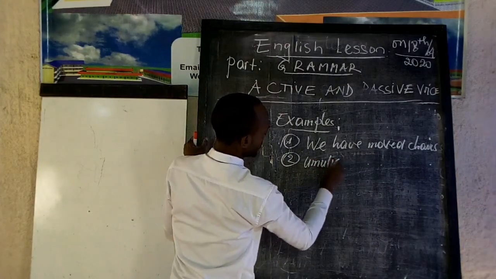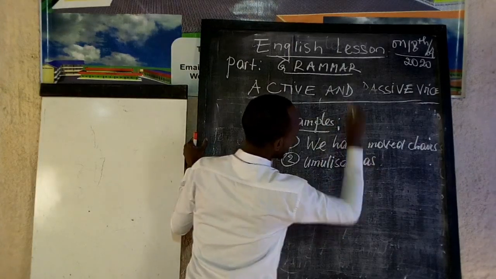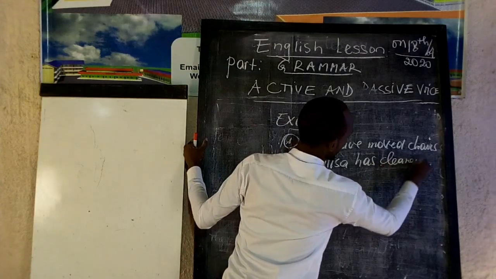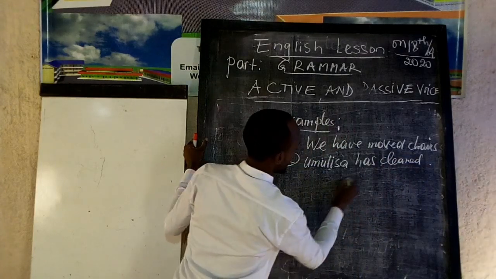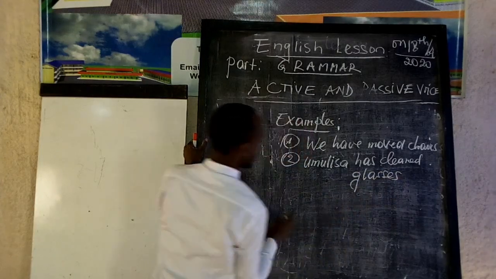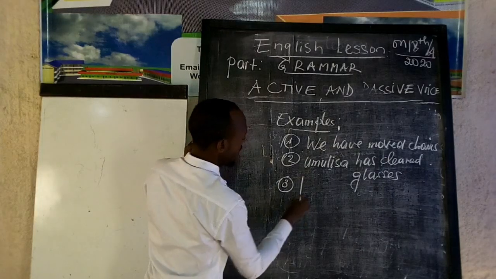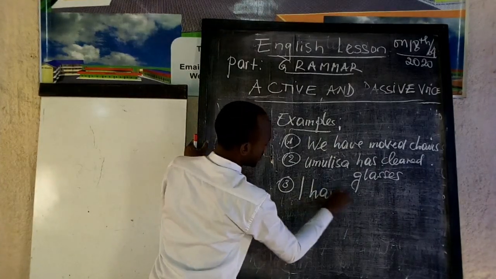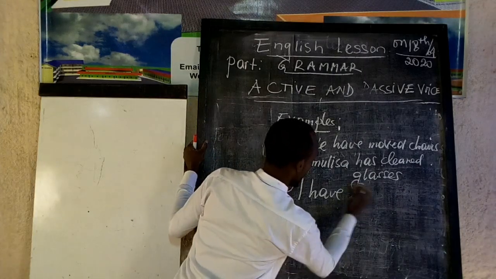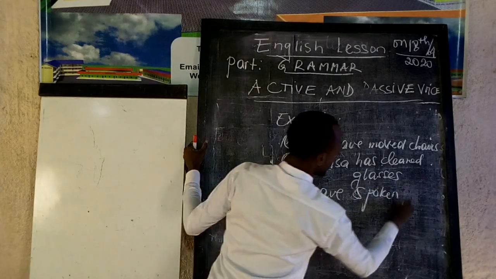Umulisa has cleaned grasses. Number 3 is I have spoken Kinyarwanda.